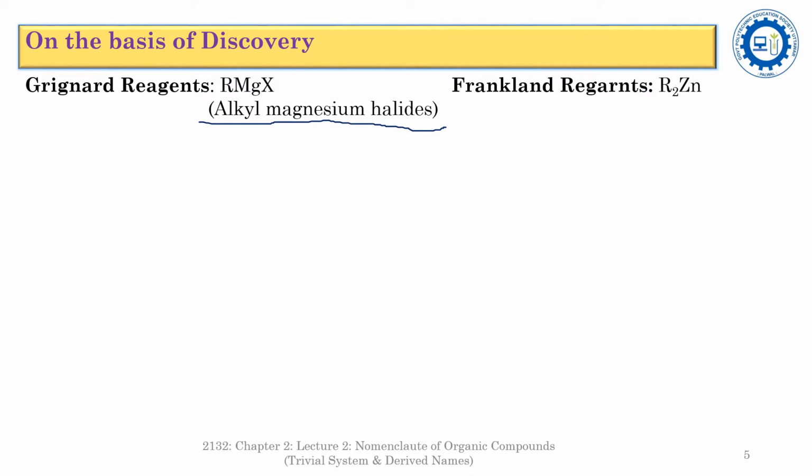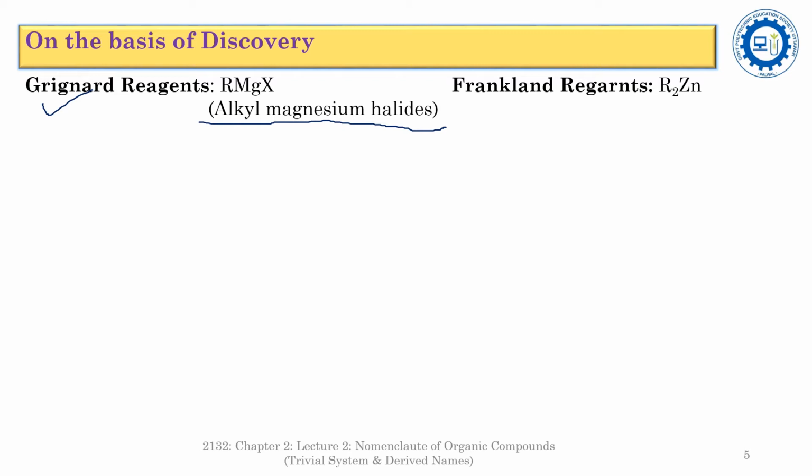It is a series of organic compounds used as a precursor for the synthesis of a lot of organic compounds. This series was discovered by the scientist Grignard. So that's why the series belonging to the alkyl magnesium halides are named after this discoverer.